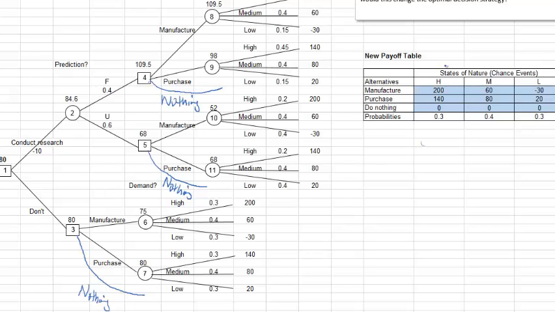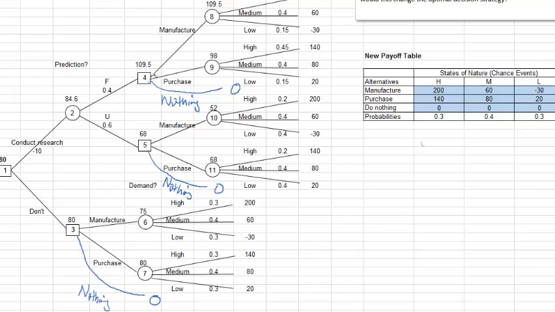Now, when you do nothing, the demand level, high, medium, or low, is no longer relevant because the payoff is 0 regardless of the demand level. So you don't need to draw the branches for all these 3 demand levels here. So you could just have one branch like this and with a payoff of 0.